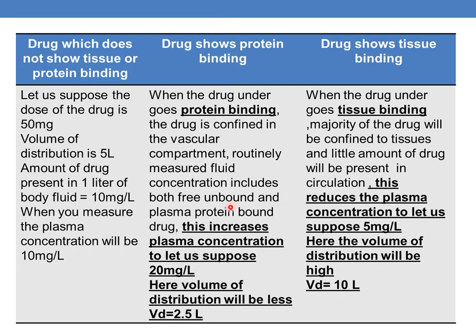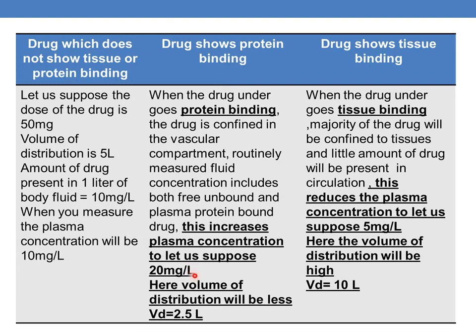Though protein bound drug is both pharmacokinetically and pharmacodynamically inert and does not show any effect, it will be present in the vascular compartment. So this increases the overall plasma concentration, because both bound and unbound drug will be present, to say 20 mg per liter.